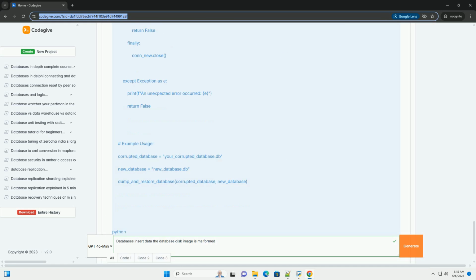Error handling. Includes a try, except, finally block to handle potential database errors and ensure that the database connection is closed properly. 4. Log analysis. Examine your application logs for any errors or warnings that occurred before the "database disk image is malformed" error appeared. These logs might provide clues about the events that led to the corruption.